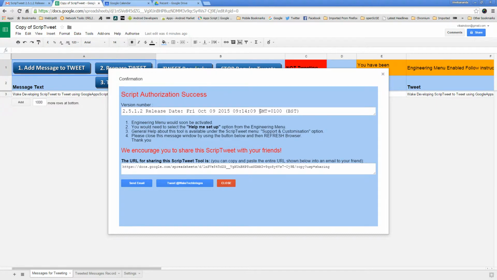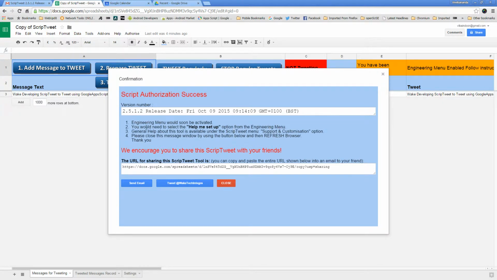This app was released at 9:14 hours 9 seconds, and the time zone was GMT +1, which is British summertime. So this message now says engineering menu would soon be activated. You would need to select the help me setup option from the engineering menu.